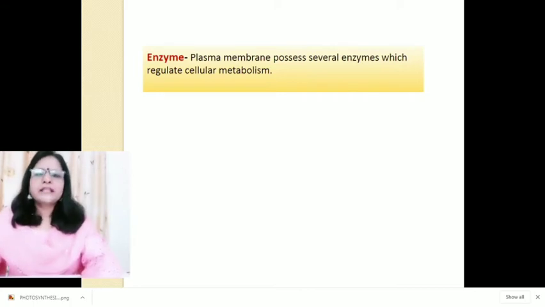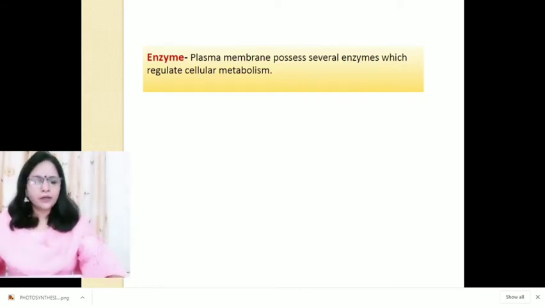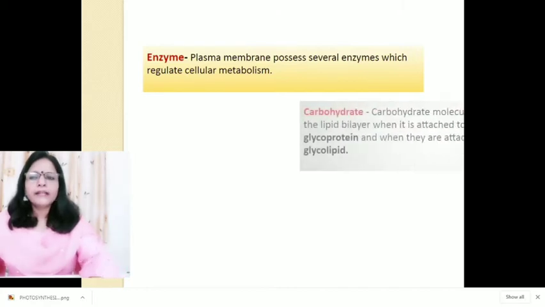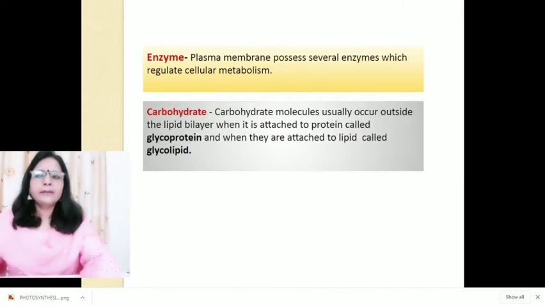Plasma membrane possesses several enzymes which regulate the cellular metabolism. Besides lipids and protein, plasma membrane possesses carbohydrate, which is around 5% mostly in the form of hexose, and the carbohydrate molecules usually occur outside the lipid bilayer. When attached to protein it is called glycoprotein, and when attached to lipids it is called glycolipids.